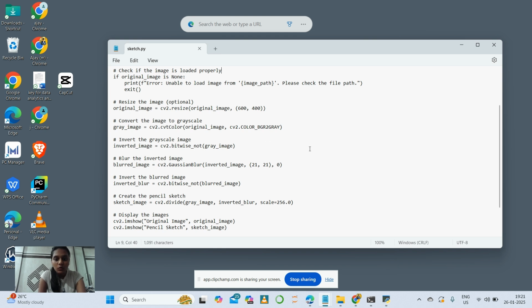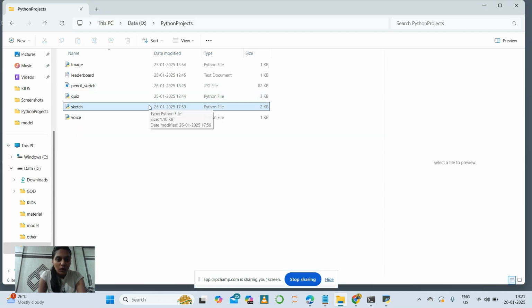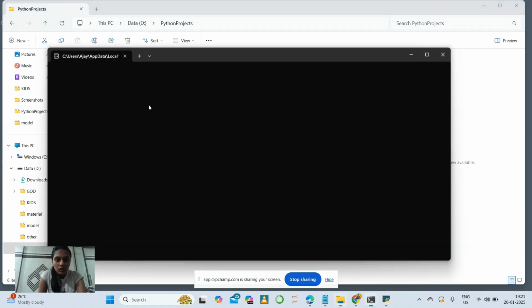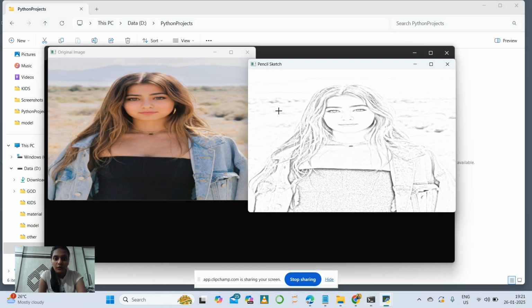So this is the code. I am showing the output. Here we go. See how the sketch was transformed to this. The real image transformed to sketch.